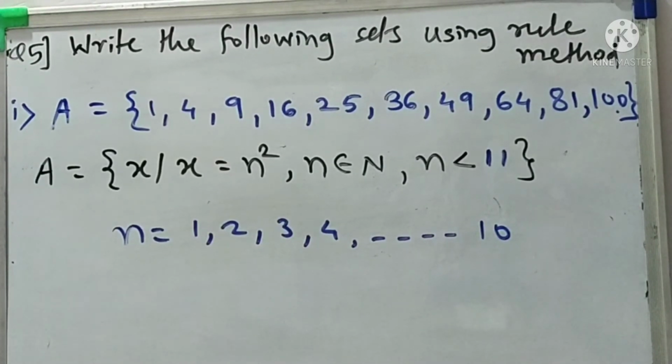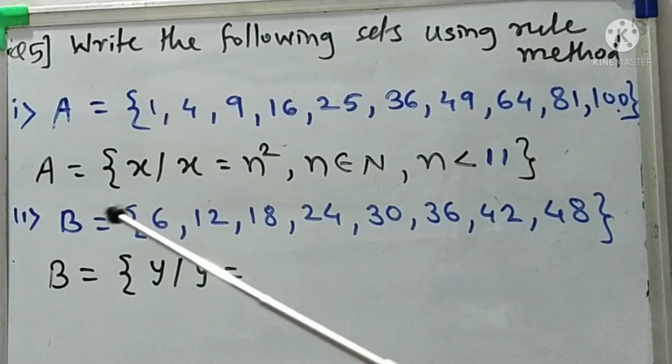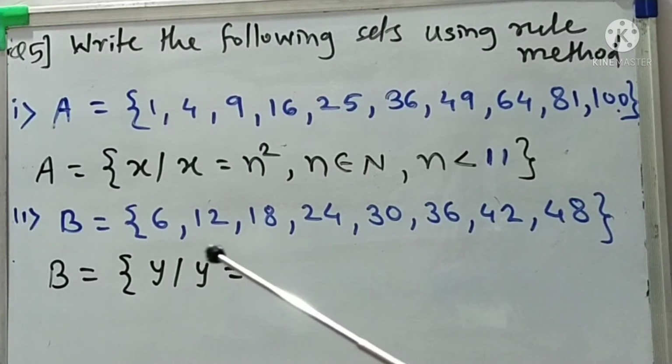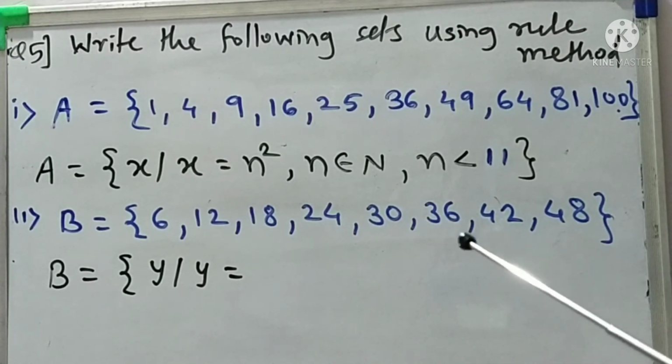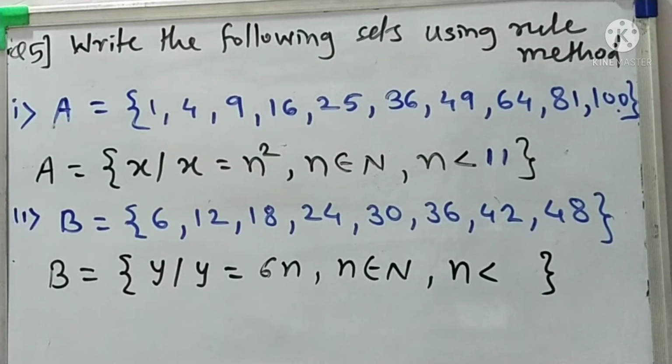Okay. In the second example, set B having the elements, the numbers 6, 12, 18, 24, 30, 36, 42 and 48. So what do we notice here, students? So these are what? Multiples of 6. Okay, so we write in rule method as we change the variable to y such that y equals 6 into n. Getting this?